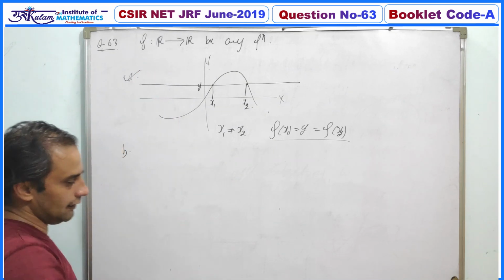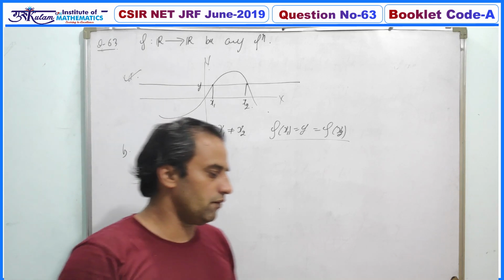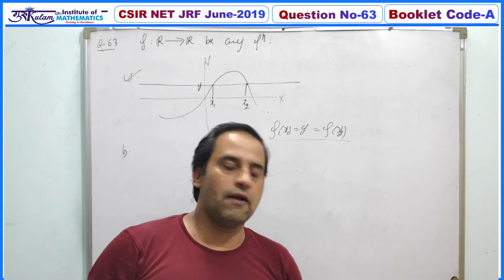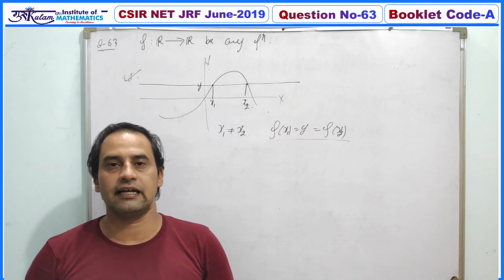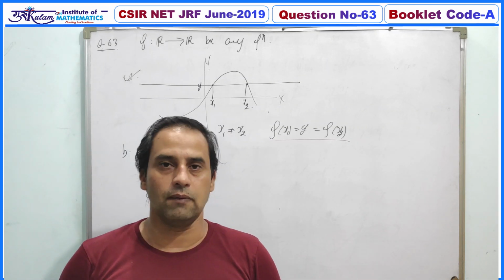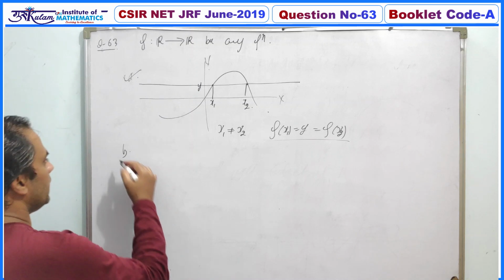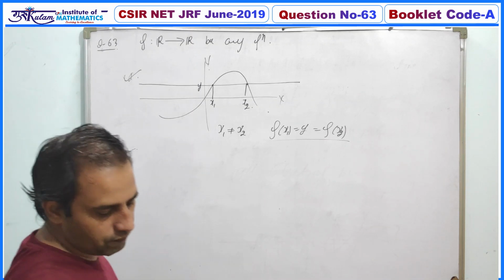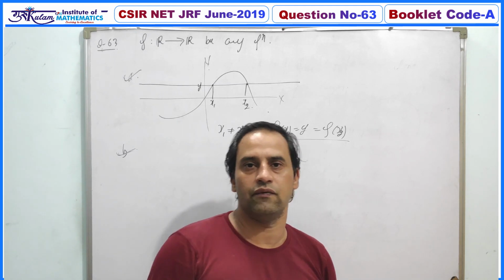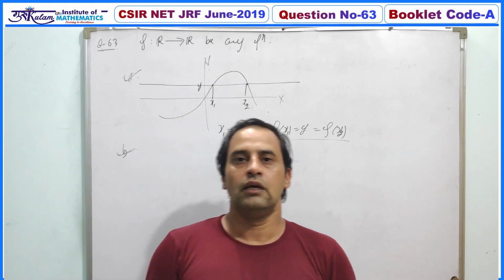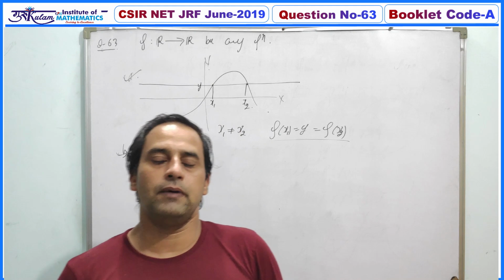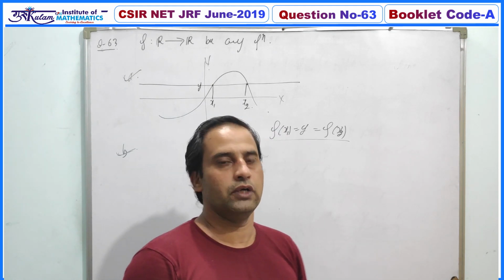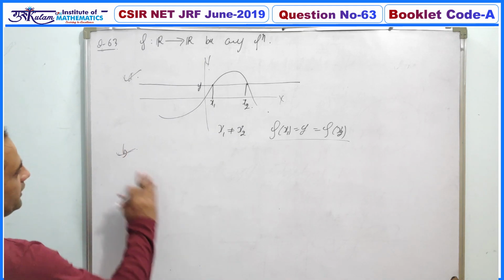And the second option is: f is 1-1 if every line parallel to the x-axis intersects the graph of f at most 1 point. Definitely by the definition of a 1-1 function, geometrically the function is 1-1 if and only if the graph of the function intersects every line passing through the codomain and parallel to the domain at most one point. So the second option is true.